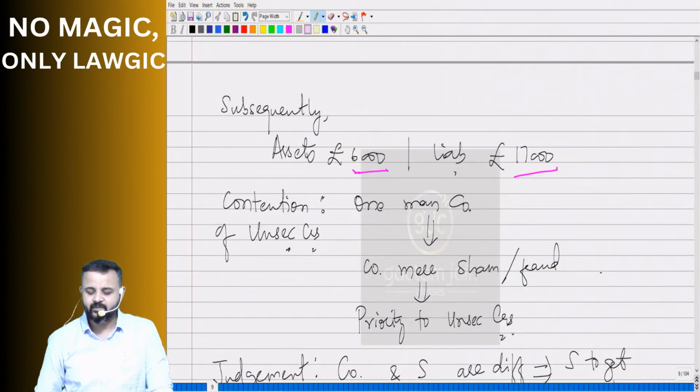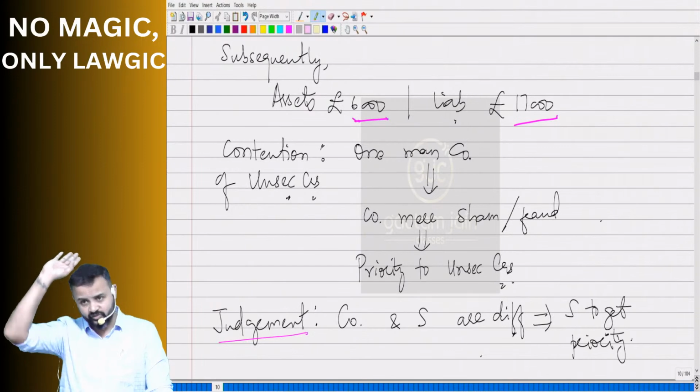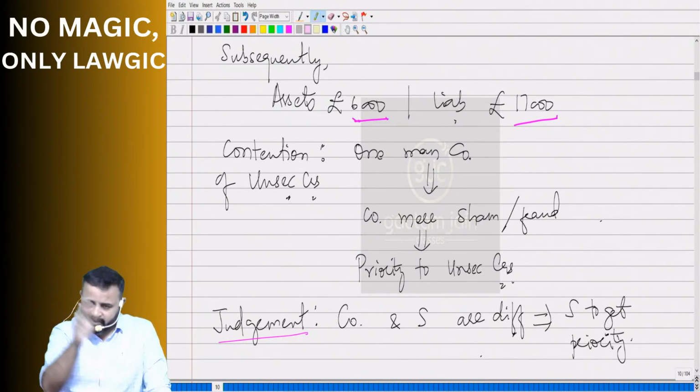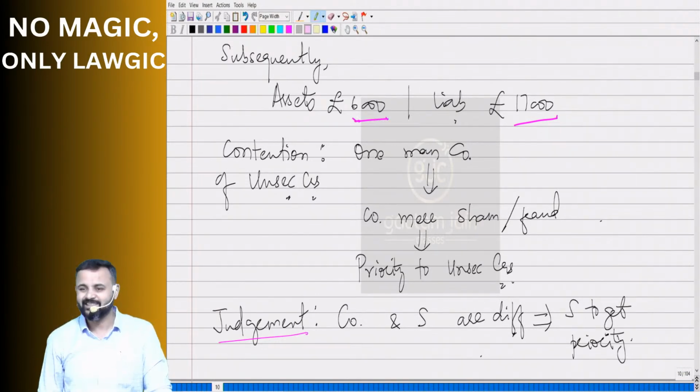Okay. Then what happened subsequently? The company didn't do well, and thereby the liabilities rose to 17,000 pounds, whereas assets had fallen to 6,000 pounds. So when it was this situation, unsecured creditors were not happy and they wanted this money to be given to them. Salman said, no, this money should be given to me because I am the secured creditor. So that's where he filed the case with the court of law.